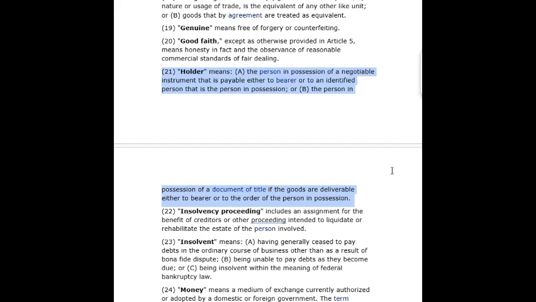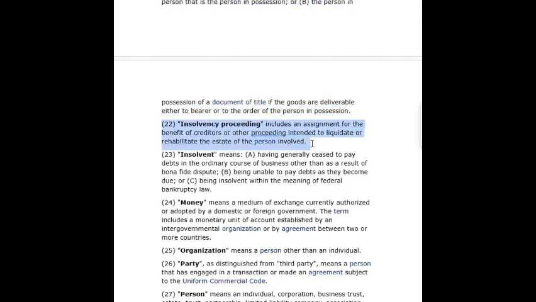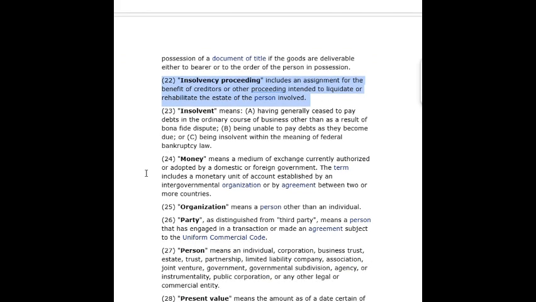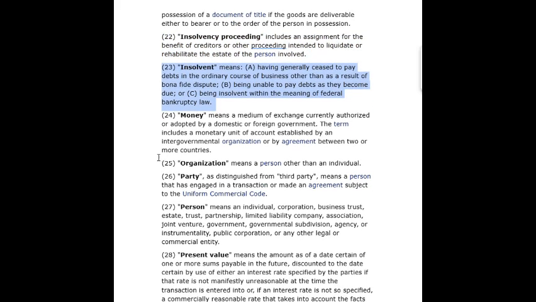21. Holder means a. The person in possession of a negotiable instrument that is payable either to bearer or to an identified person that is the person in possession, or b. The person in possession of a document of title if the goods are deliverable either to bearer or to the order of the person in possession.